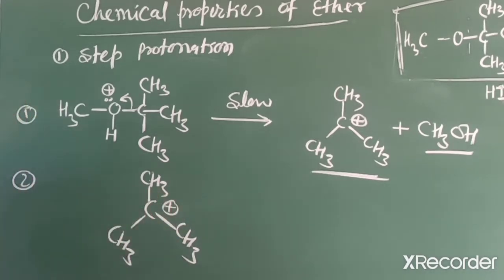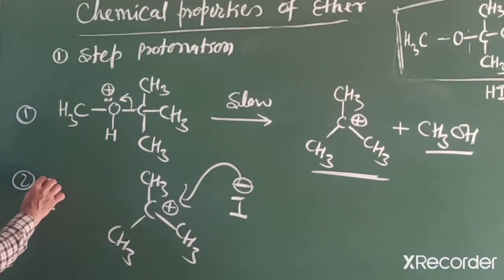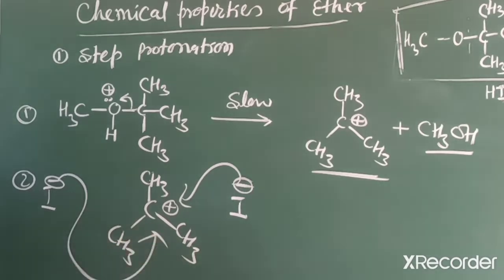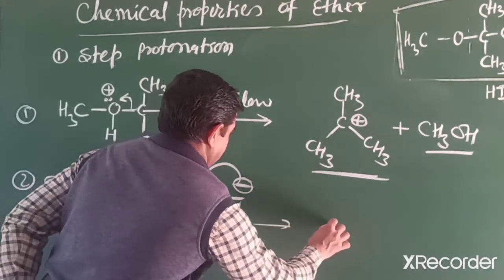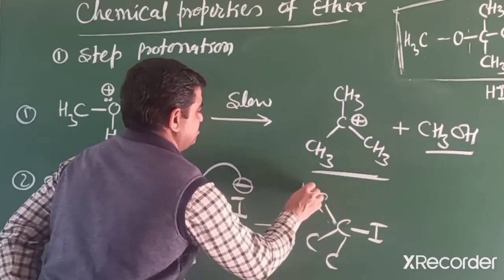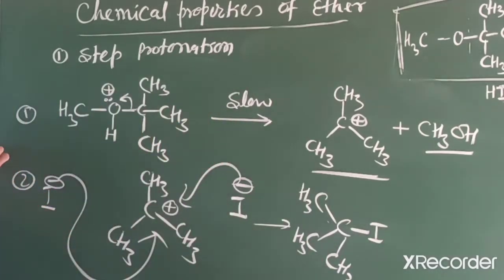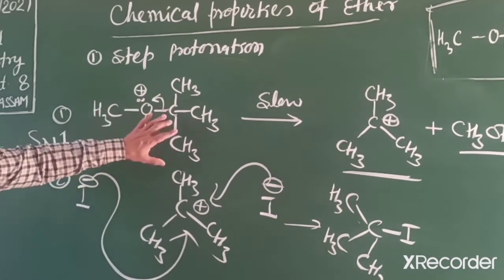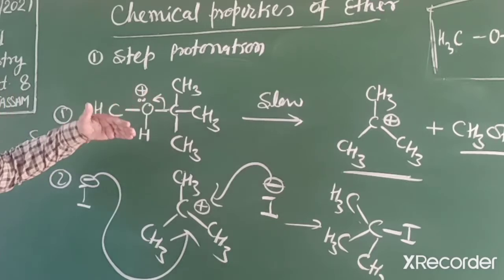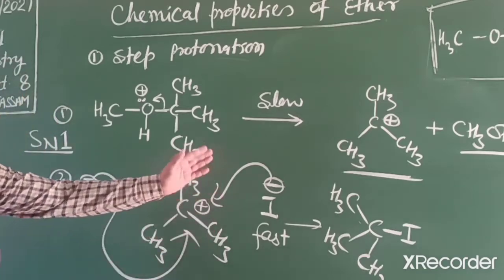This carbocation is planar, so iodide can attack from any side, from the bottom or the top. It is planar geometry. So we get the product like this, tertiary butyl iodide. This reaction is known as the SN1 mechanism. In SN1, the first step is the slow step, formation of a carbocation. The second step is the fast step, attack of the nucleophile from any side, top or bottom.